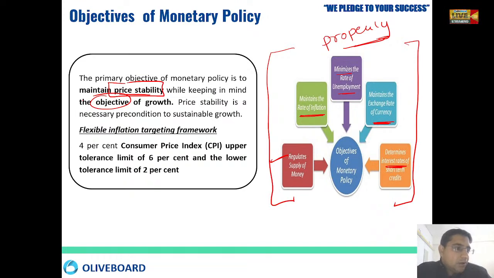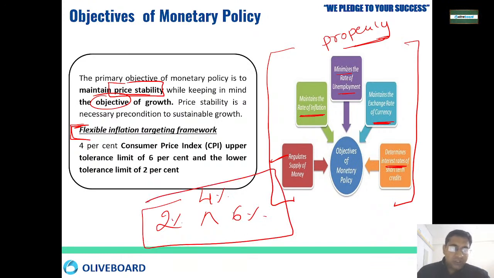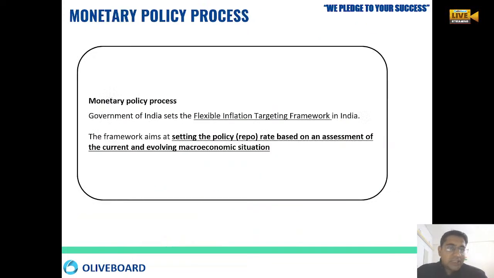Fine. So now in India we have been following the flexible inflation target. We know that we have set it from 2 to 6%, we have to be in that range, or more properly, we have to keep it at 4%. This is the range we have to be in under the inflation target of the consumer price index. If at any time the inflation goes above 6%, then RBI has to take some kind of measures.